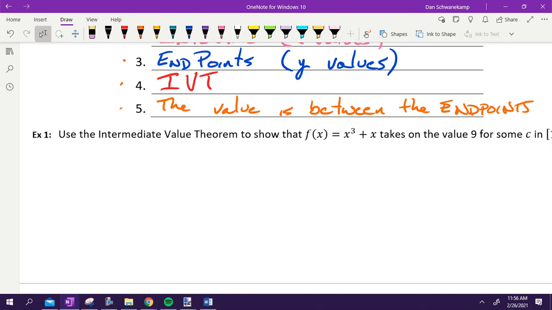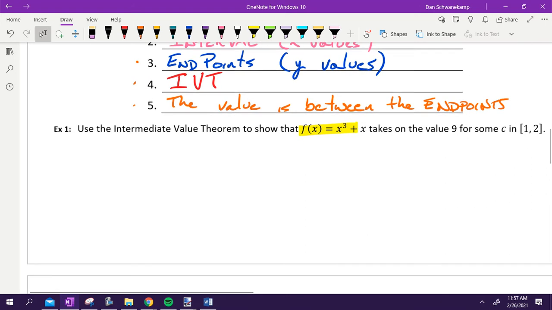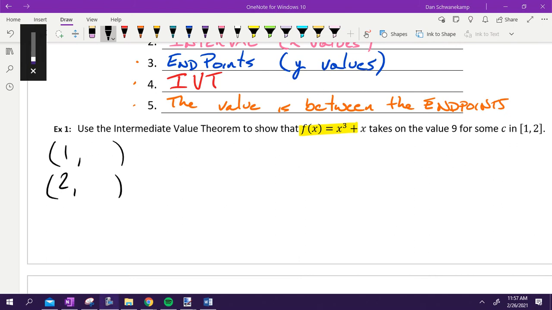Use intermediate value theorem to show that f of x takes on the number 9 somewhere on the interval from 1 to 2. The first thing we need to do is find our endpoints. Take 1, take 2, plug them in, see what you get. Show me with your fingers, what'd you get when you plugged in 1? Show me with your fingers, what did you get when you plugged in 2? You get 10. Be careful, because if you don't get the right values, then the whole thing would be wrong. Okay, but we got that right there.